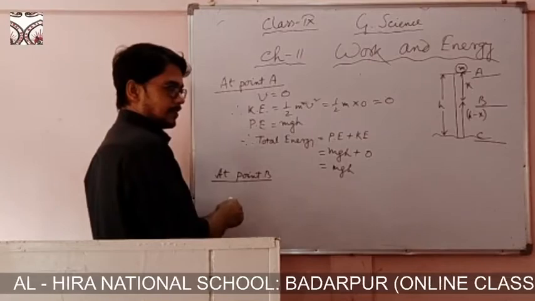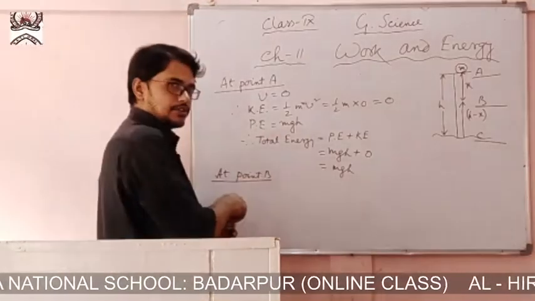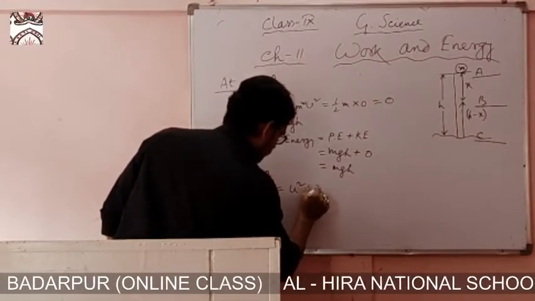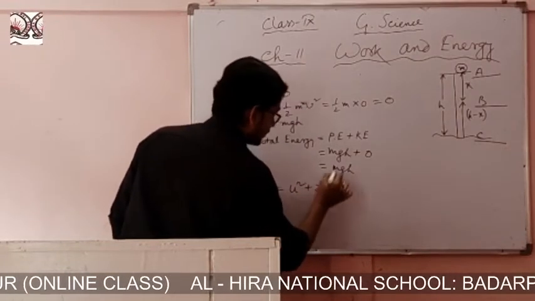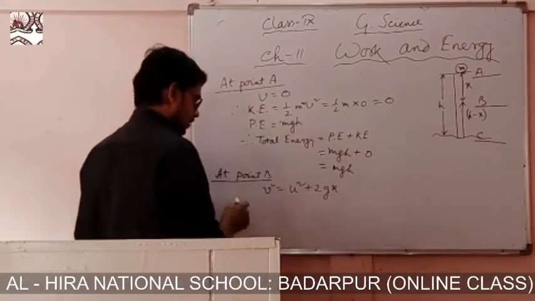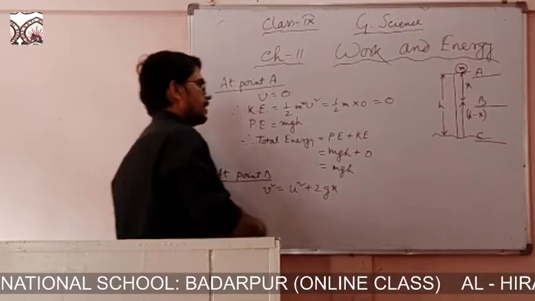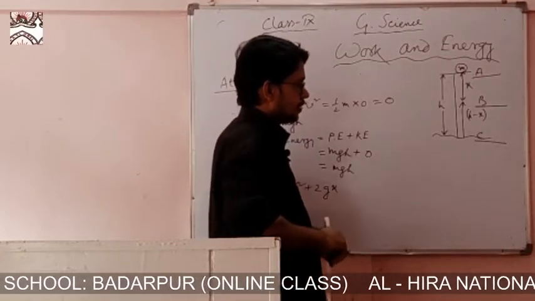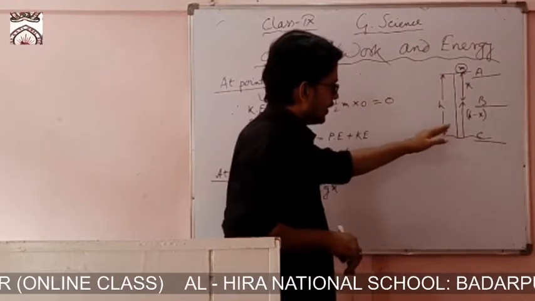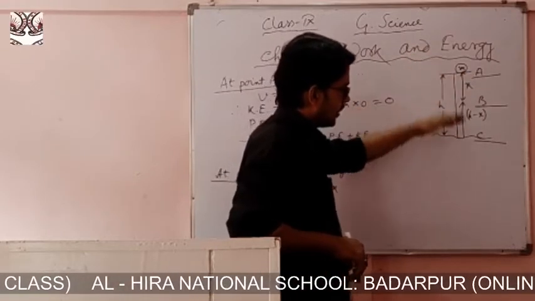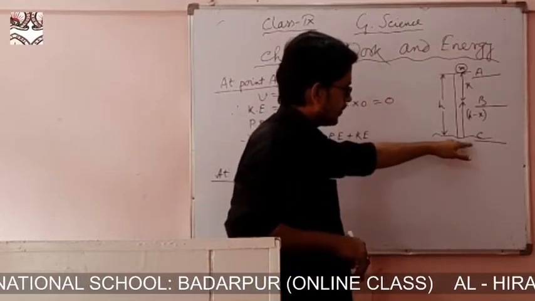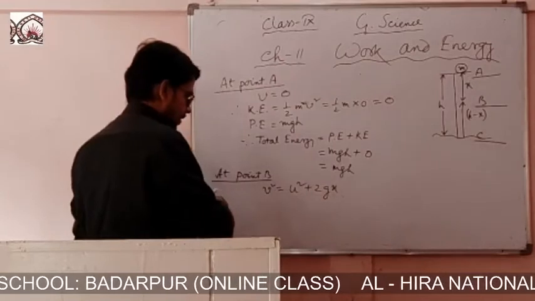Since it has a certain velocity, from the equation of motion we can write v square equal to u square plus twice g, and in place of h there will be x, because at B the distance covered is x. At the time of measuring kinetic energy, we write the distance from where it started, that is from A. But whenever we write the potential energy, we measure the distance from the ground, that is from C, not from A.